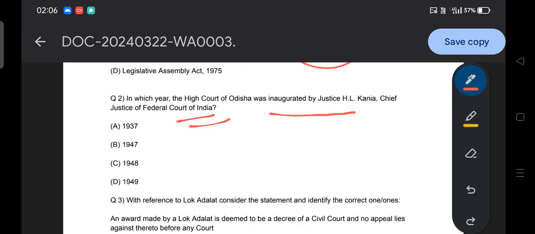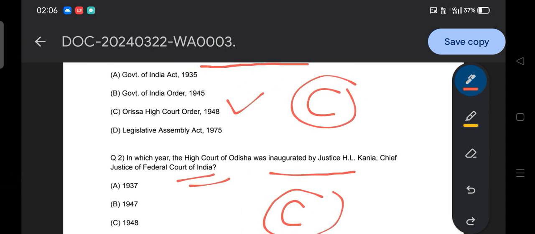Option A 1937, B 1947, C 1948, D 1949. The answer to this question is 1948. So the two questions we see from the High Court are factual: the year of inauguration or creation, and the legislation behind the creation of the separate high court. That is how we have to observe these two things.